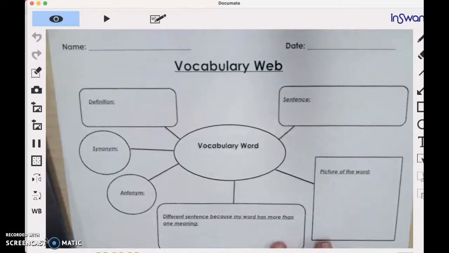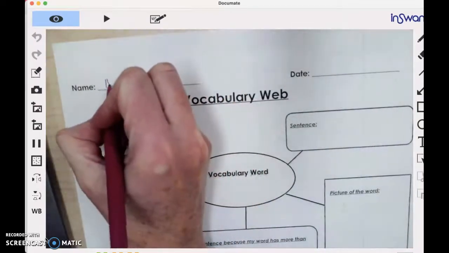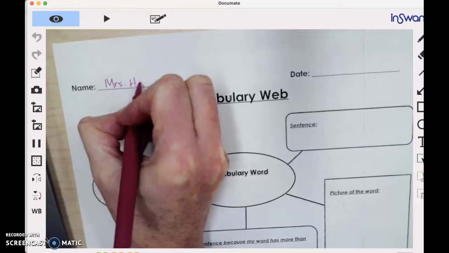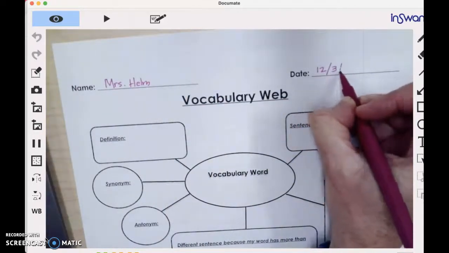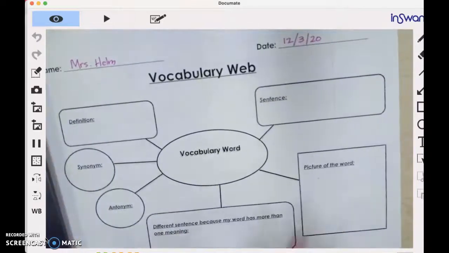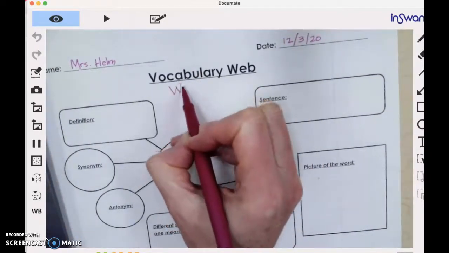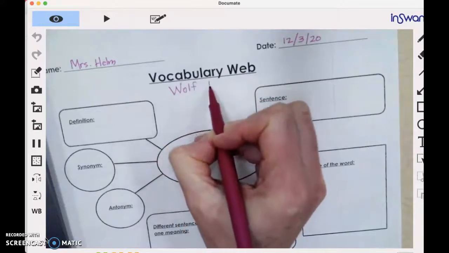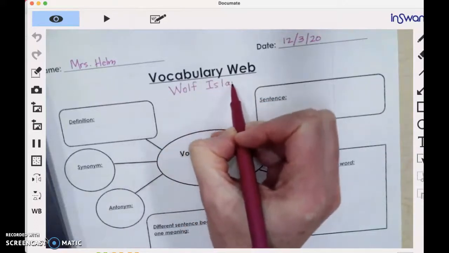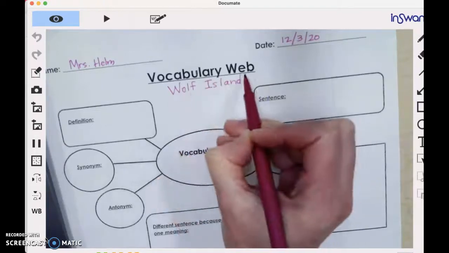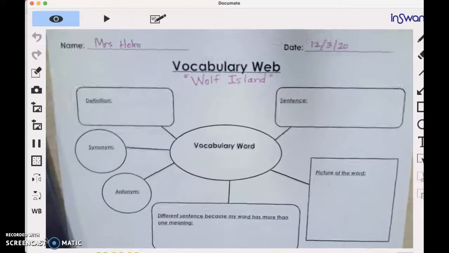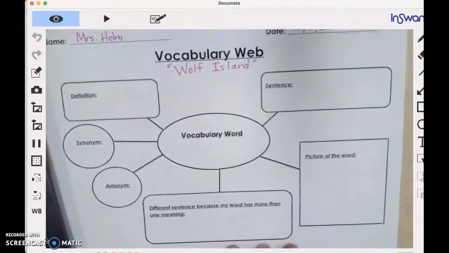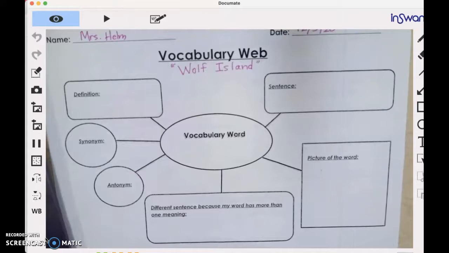Okay, what you're going to do, you're going to start off by writing your name, of course. And you're going to add the date, 12/3/20. And right here I want you to write Wolf Island because that is the title of the story. We're going to put it in quotation marks because it's the name of a story that's within our big reader. Now the next step is completely up to you. I'm going to do 1 as an example, and then you can choose to do it.